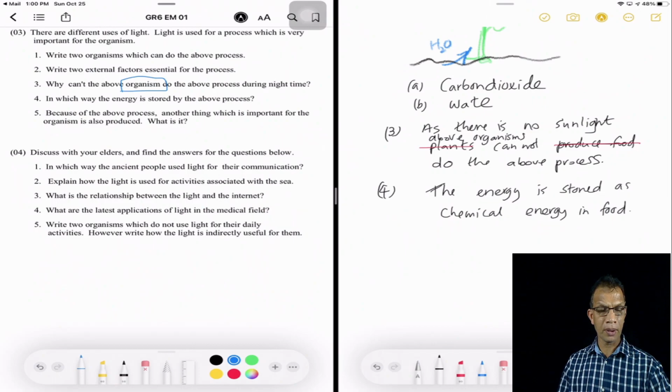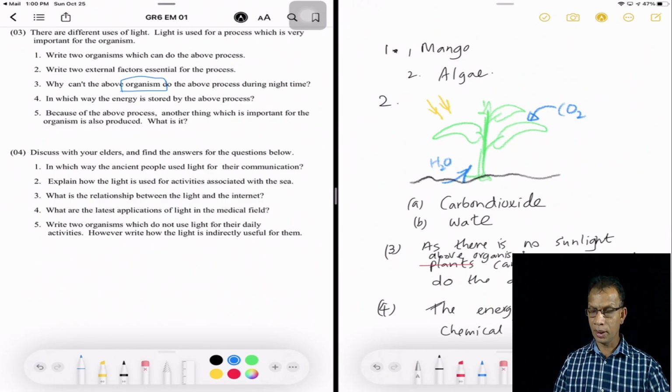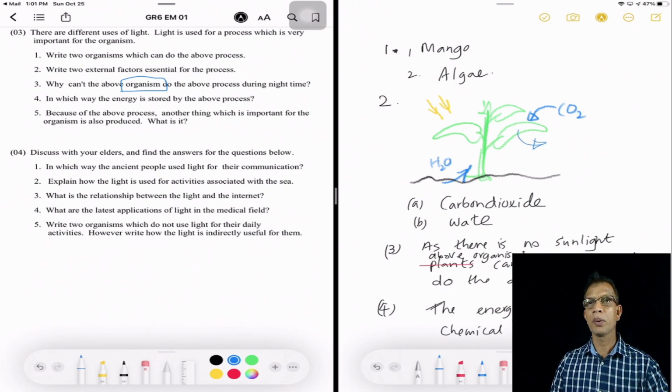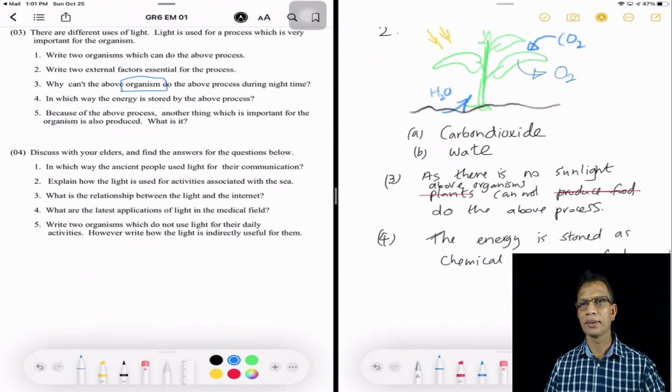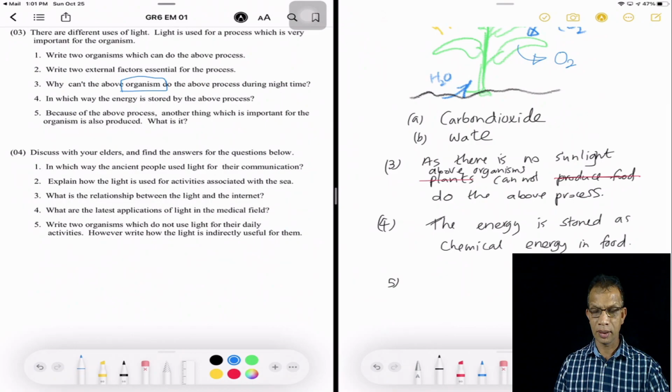Right. And fifth one, because of the above process, another thing which is important for the organism is also produced. What is it? When I go back to the diagram we drew, it emits some other important thing to the environment, that is oxygen. We need oxygen for our respiration, so the oxygen is supplied by the plants. So the correct answer is oxygen gas.